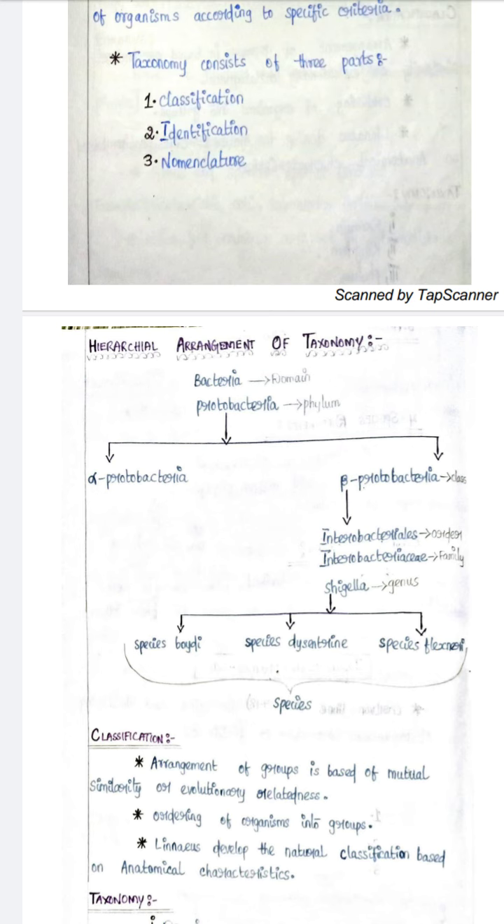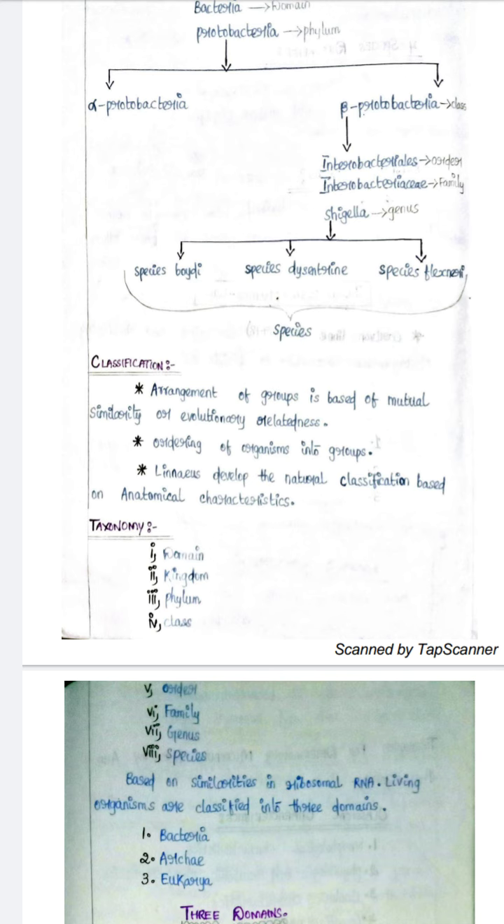The arrangement of groups is based on their mutual similarity or evolutionary relatedness. So it is ordering of organisms into groups. Linnaeus developed the natural classification based on anatomical characteristics: domain, kingdom, phylum, class, order, family, genus, and species.